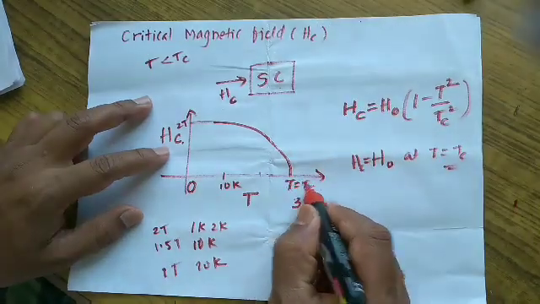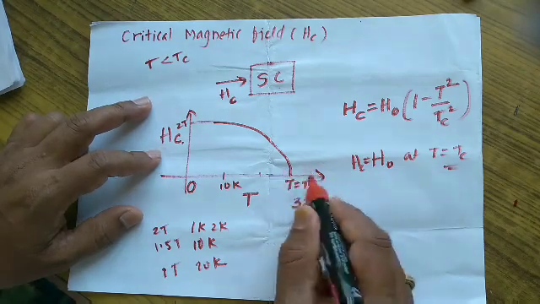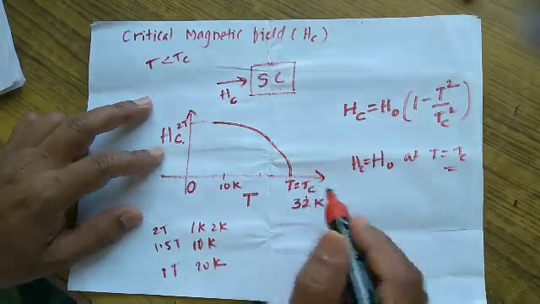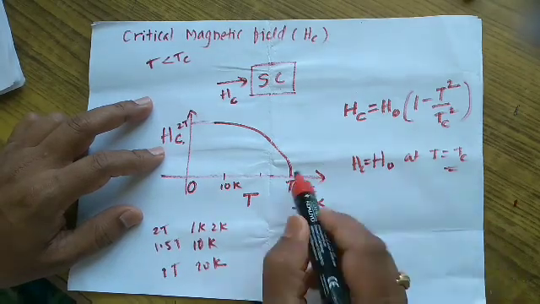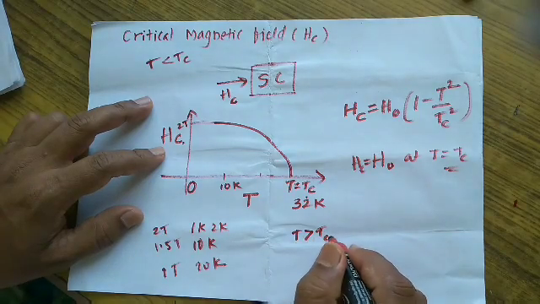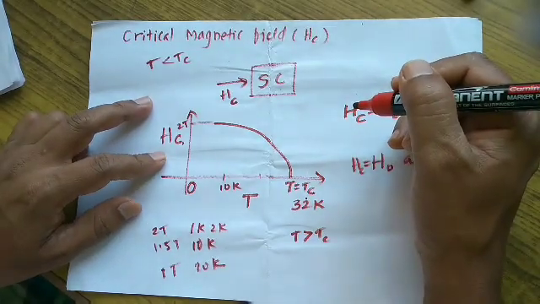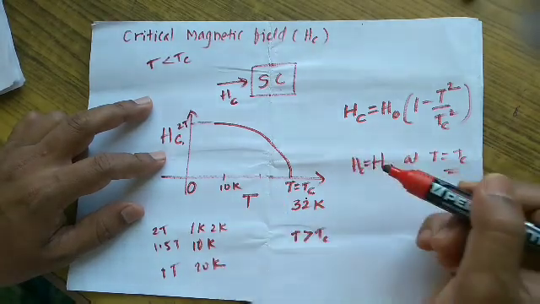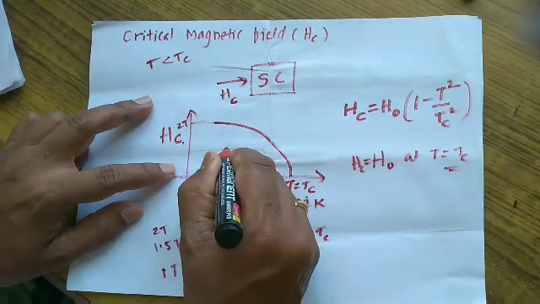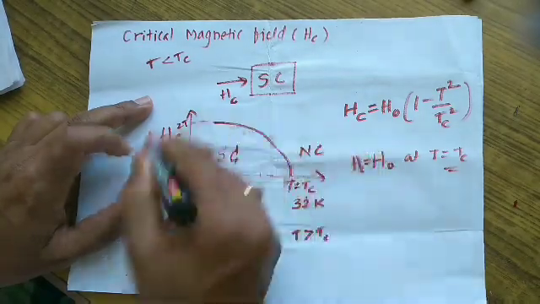And when the temperature approaches the critical temperature, naturally the material itself turns to a normal conductor. It does not require the magnetic field to change it. Therefore, we say that at T equal to Tc, the critical magnetic field value is 0. Because above the critical temperature, the material does not have superconductivity, so there is no question of requiring a critical magnetic field to turn it to the normal conducting state. So this is the diagram showing the superconducting state at a temperature below Tc. This is the normal conducting state.